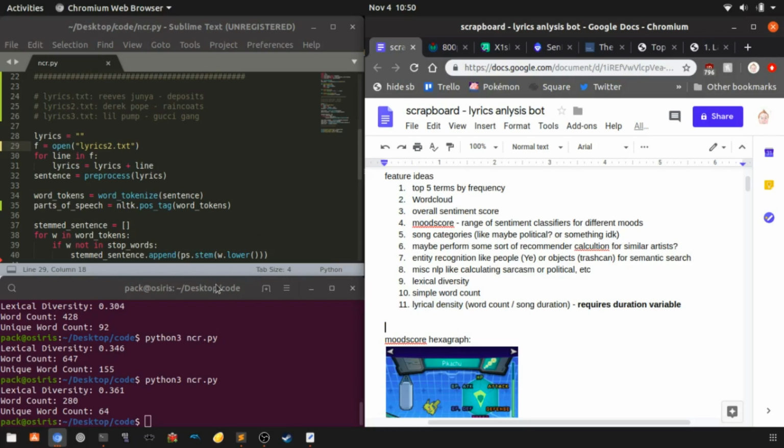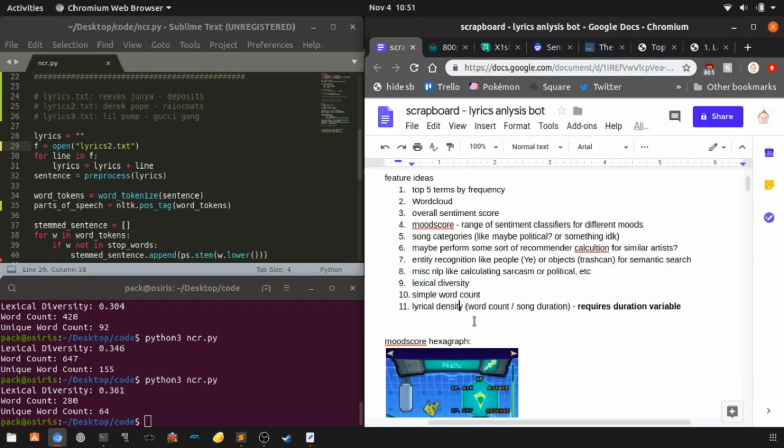Like I just mentioned Rap God. Rap God is a very fast song. Eminem punches out a lot of words in a very short amount of time. So it's a high word count, low song duration, right? That would be very lyrically dense. That's different from the lexical diversity, because the lexical diversity measures uniqueness. This measures quantity, if that makes sense.